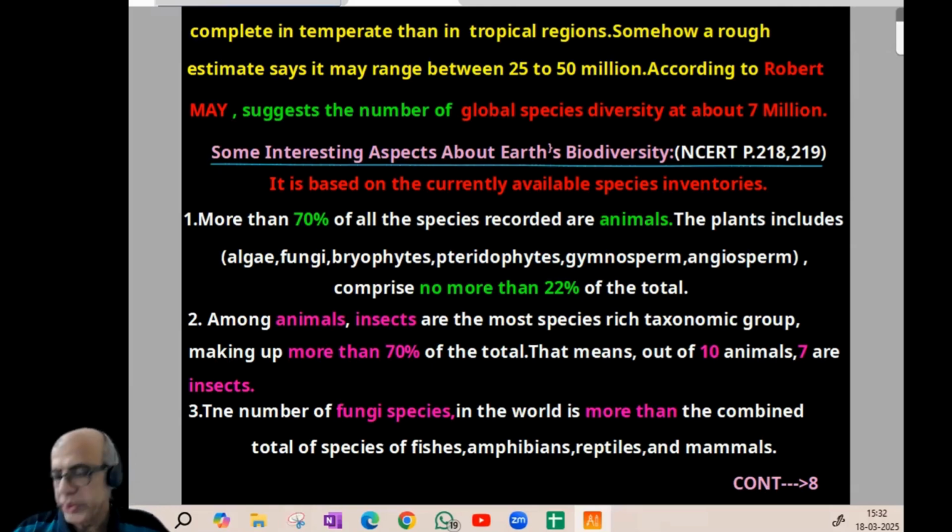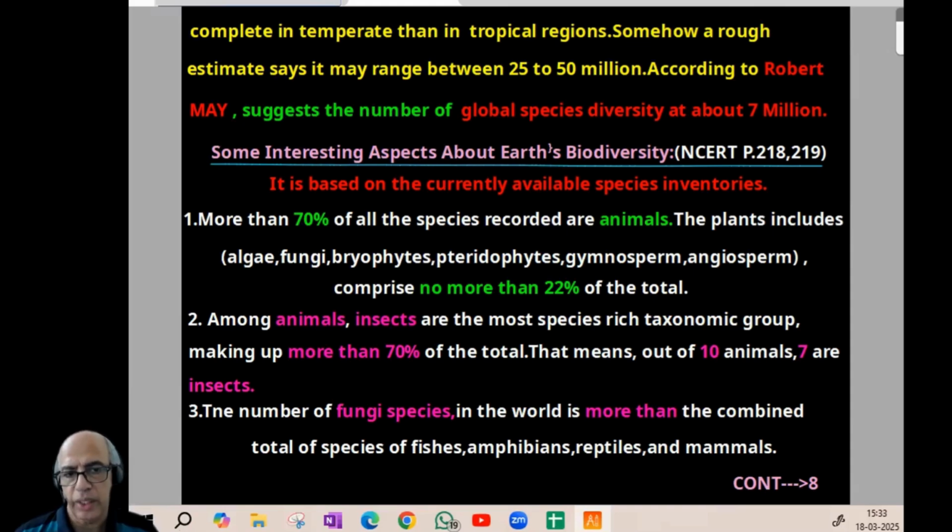Now comes huge data. Just like the Human Genome Project, after that a set of data are available in the same manner. Theoretical only, but if you can remember the data, good. These data are based on the currently available species inventories. More than 70% of all the species recorded are animals. Plants, including algae, fungi, bryophytes, gymnosperms, angiosperms, fungi in the plant kingdom they put, comprise not more than 22% of the total.